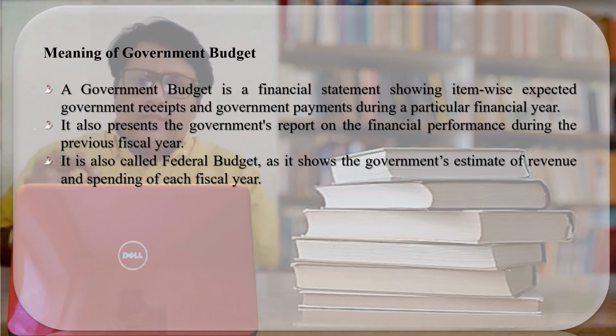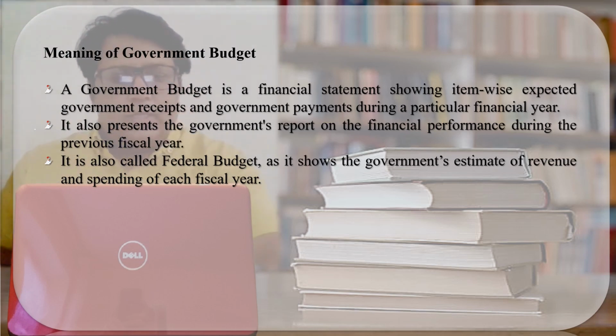The government budget has the economic base, it has the political base, and also it has the technical base. The question is how the government budget has the economic base, because through the budget the allocation of the scarce resources is going on so that the economy can grow and multiply. So every budget is having the economic base. Why? Because through the budget the allocation of the resources for the best economic use is going on in the country. Every government budget has the political base. Why? Because every government through the budget wants to obtain the maximum benefit and wants to avoid the burden. So we can say that the government budget has the economic base and the political base.